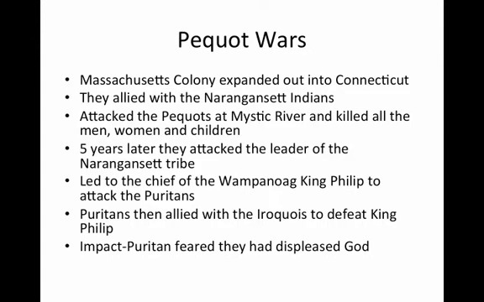5 years later, they then attacked the leader of the Narragansett tribe. This led to the chief of the Wampanoags, King Philip, to attack the Puritans. Puritans then allied with the Iroquois to defeat King Philip. The impact of this was that the Puritans feared that they had displeased God and that this would lead to an end to the Puritan experiment of a godly city on a hill.